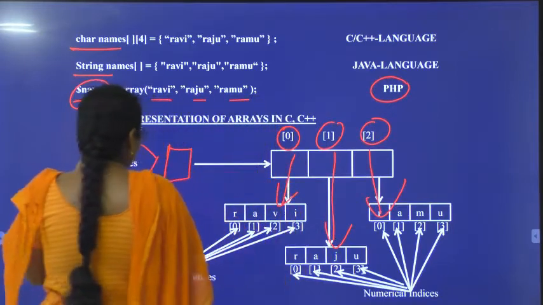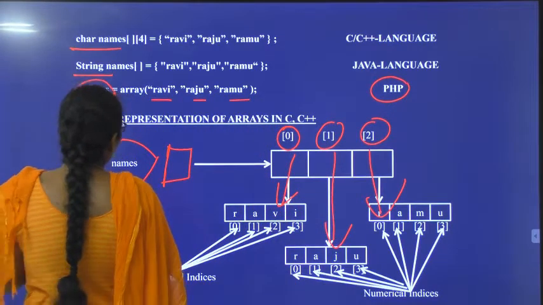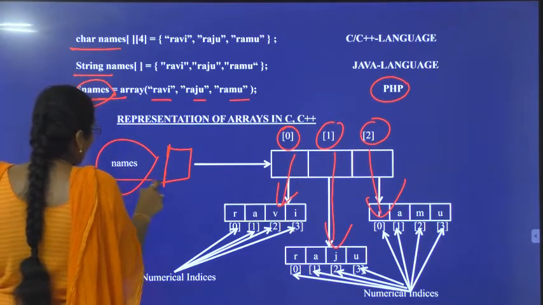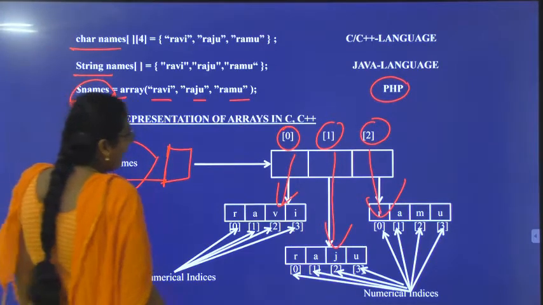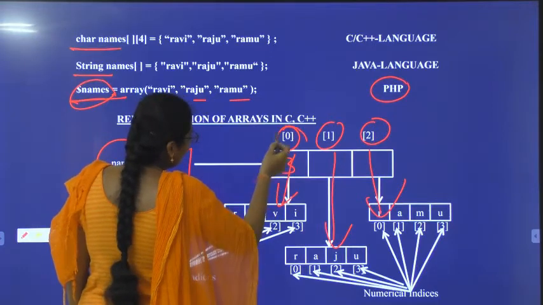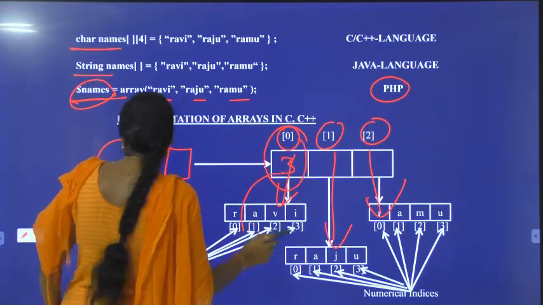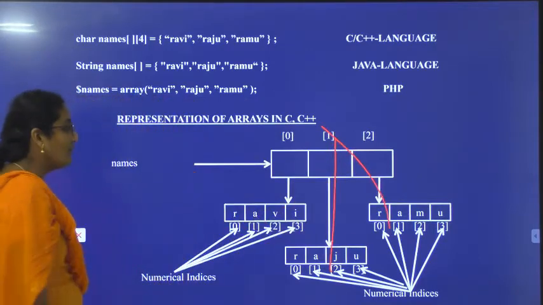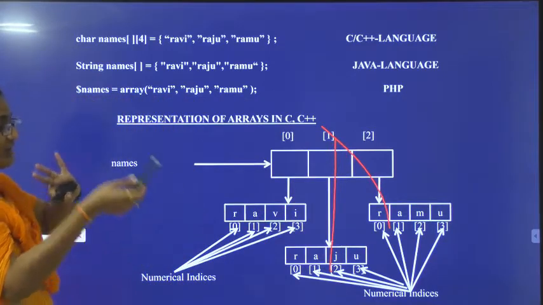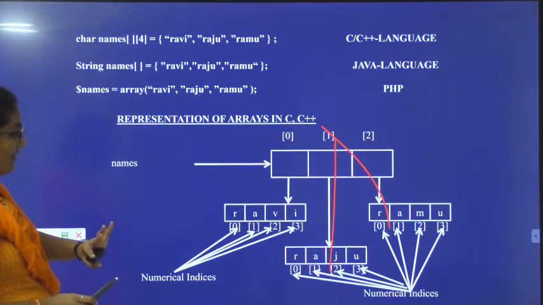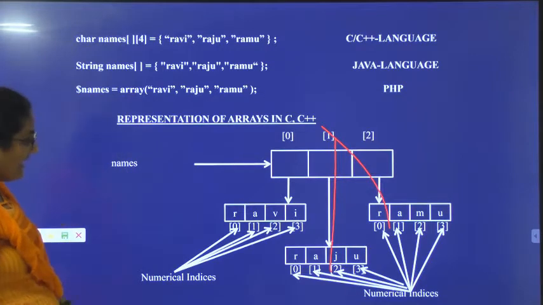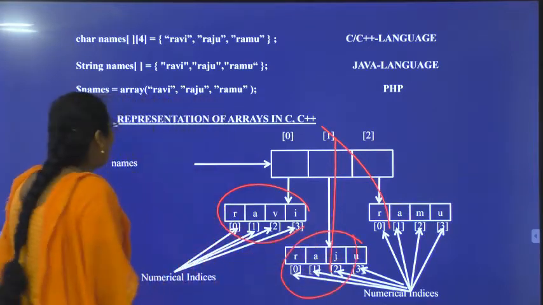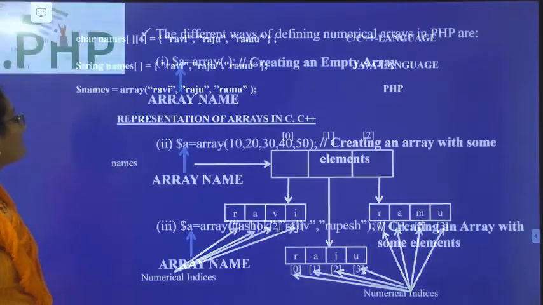Now this is the multi-dimensional array. I have created a variable name and I have created an array with names. In that I have three elements. In the 0th element I have Ramu, in the first element I have Raju, in the second element I have Ram. Ravi, Raju, Ramu are strings. These strings I am also storing in the array as elements. So internally I have some more arrays. This is an example of a multi-dimensional array.